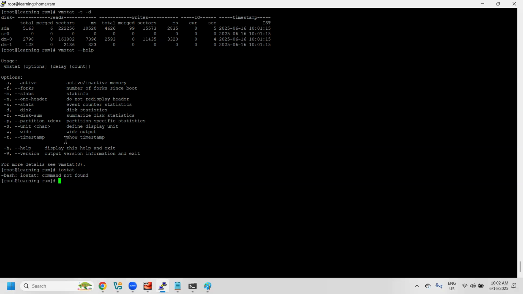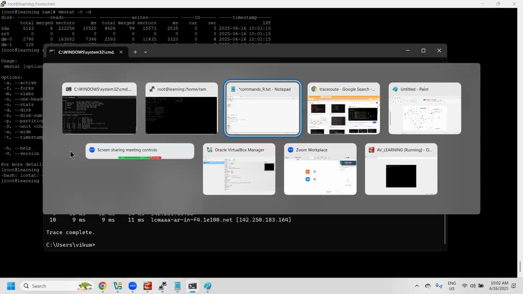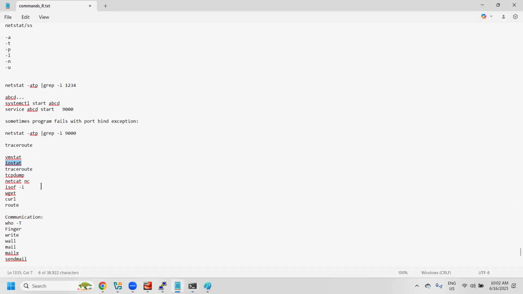If you want to check how the disks are performing, all the disk stats, we can get them using vmstat and iostat.